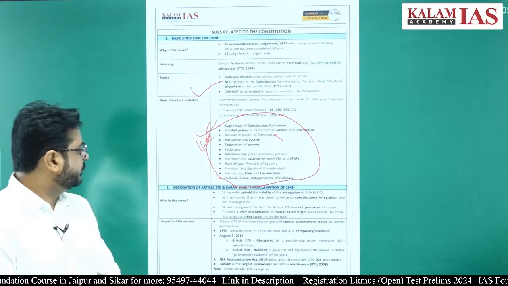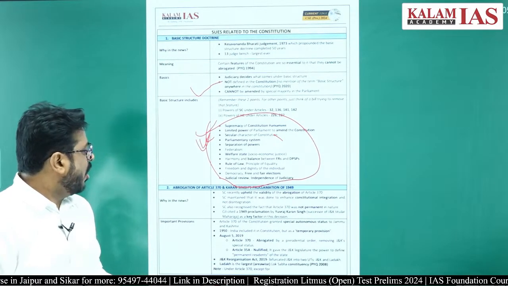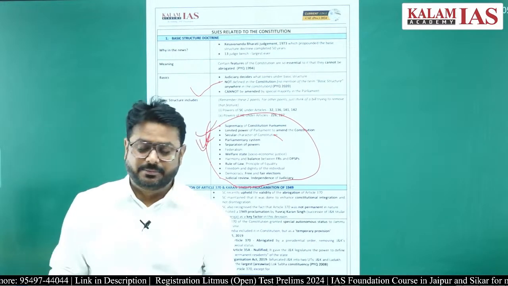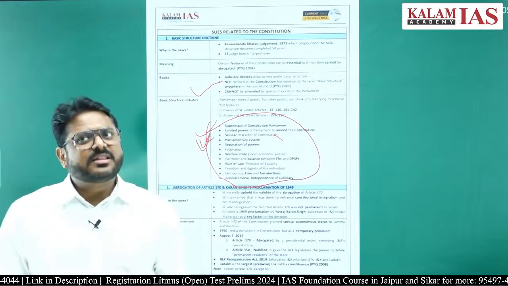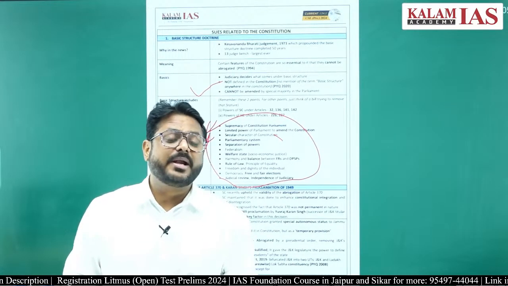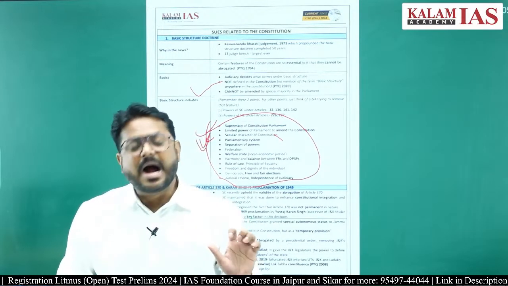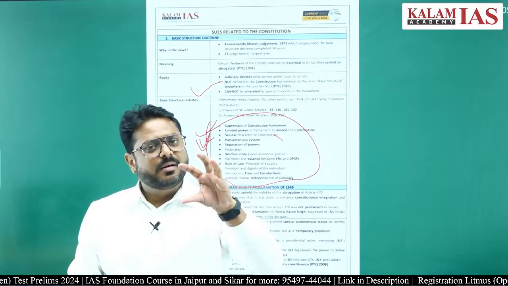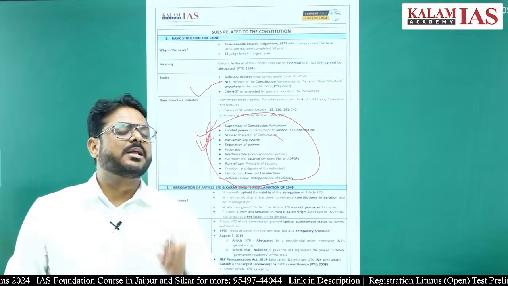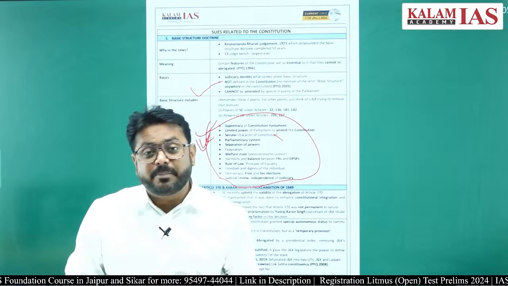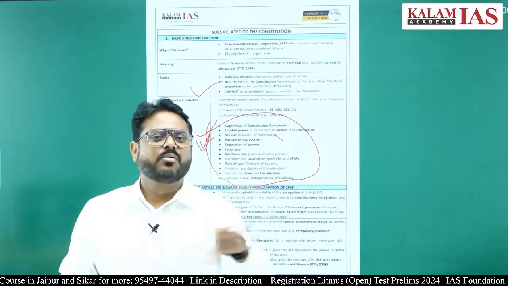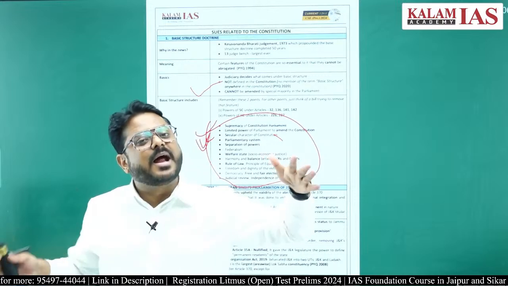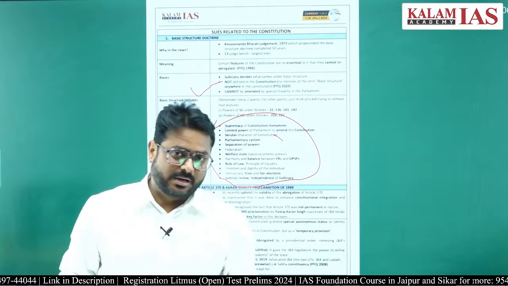The next topic is the abrogation of Article 370 and the Currency Proclamation of 1949. Whether Article 370 has been deleted from the Constitution of India? No, Article 370 has not been deleted. Some parts of Article 370 of the Constitution of India have been made null and void. They have been removed, abrogated, right? Altogether Article 370 has not been deleted, right?